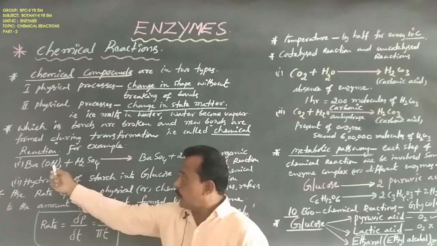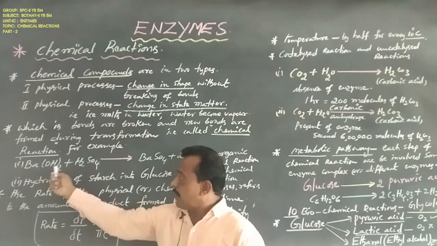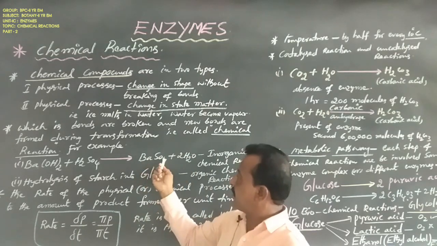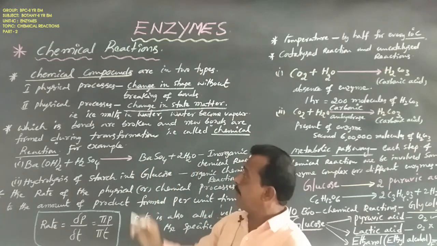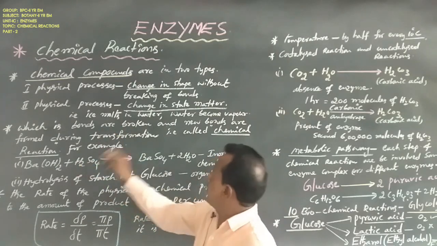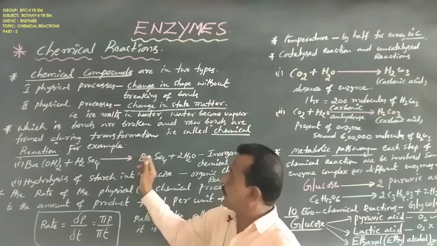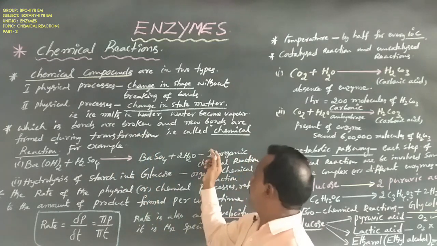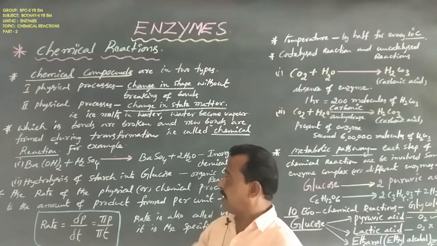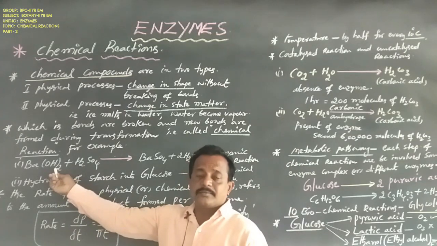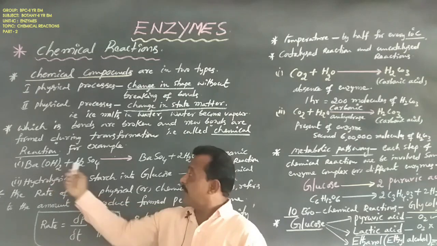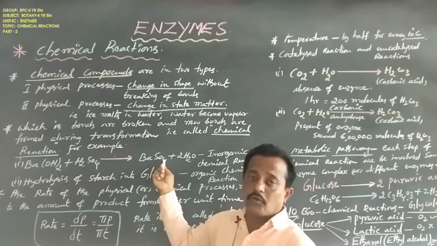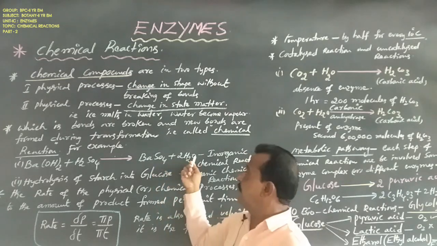These are the reactants, and the products are barium sulfate and H2O. Bonds are broken and new bonds are formed during transformation. That is called a chemical reaction. The best example of an inorganic chemical reaction is barium hydroxide combined with sulfuric acid to make barium sulfate, BaSO4, and water.